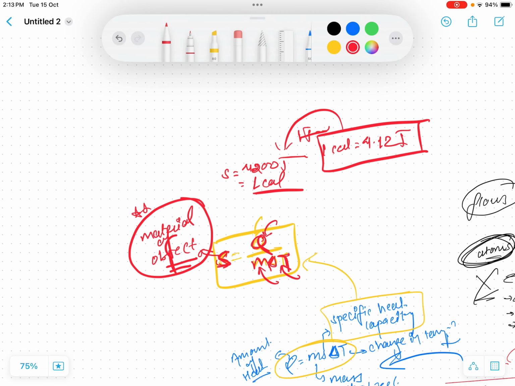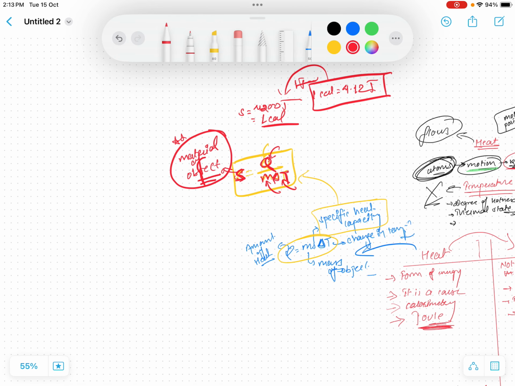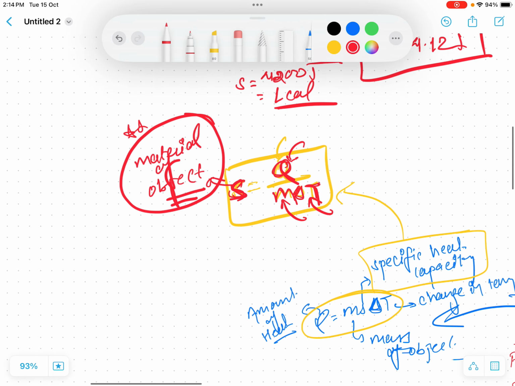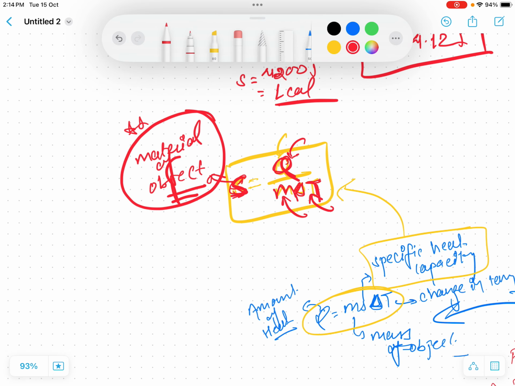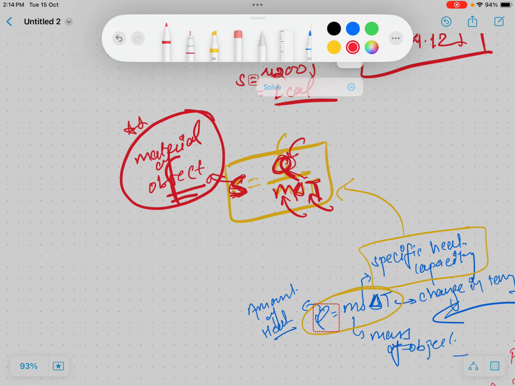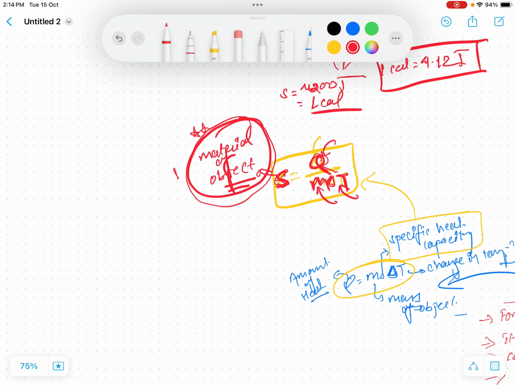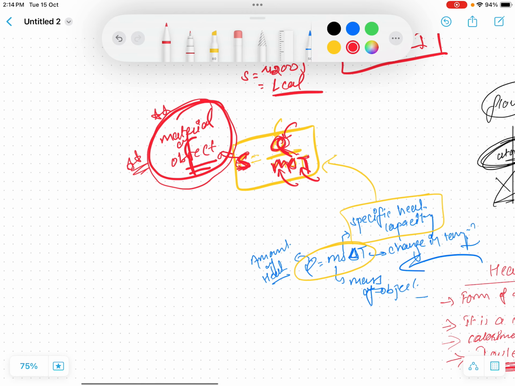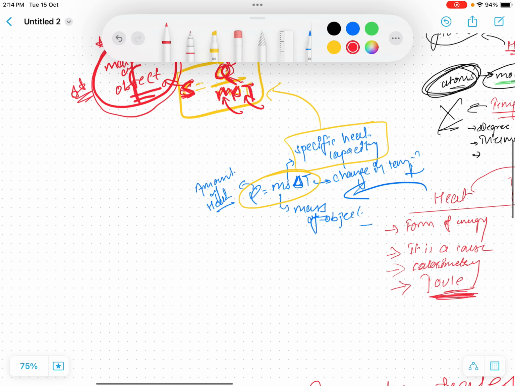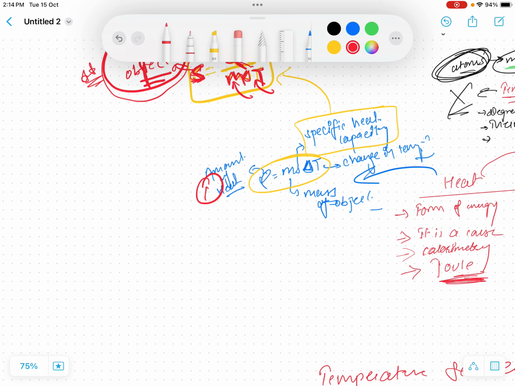Okay, now we discussed specific heat capacity, and there are many reasoning questions that can be asked from this topic. What does it mean when the specific heat capacity of an object is high? That simply means the amount of heat required to raise the temperature of a body by 1 degree Celsius is high. This is actually a practical concept rather than a theoretical concept. So this is very important about specific heat capacity. This is one formula we discussed.